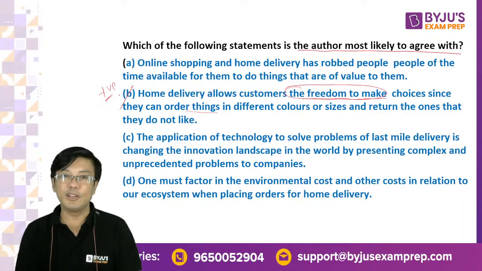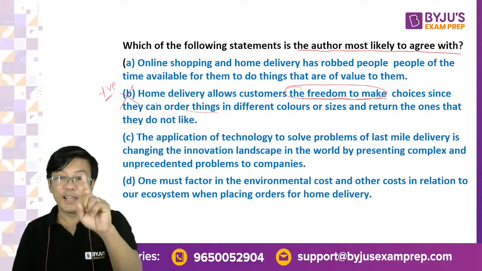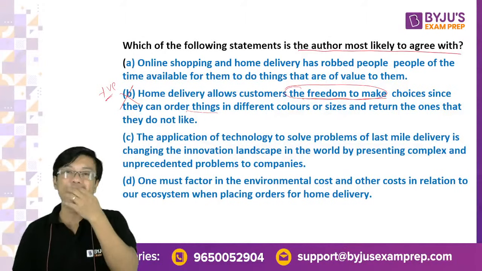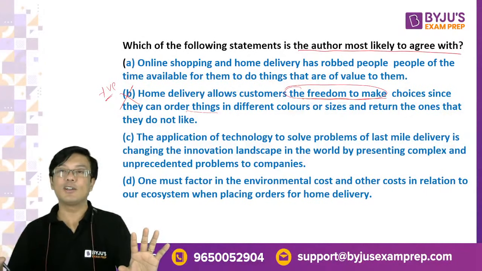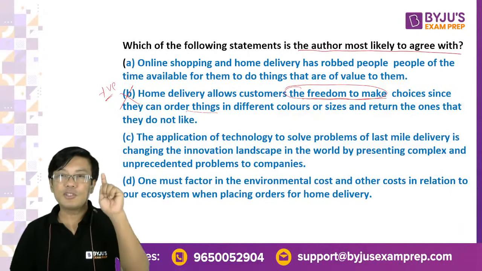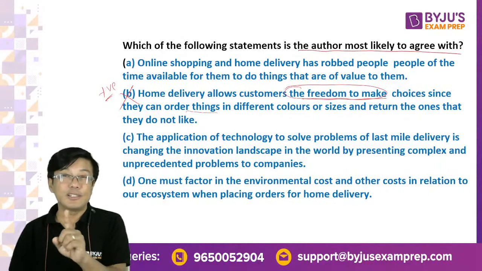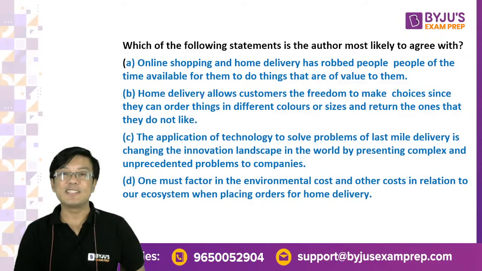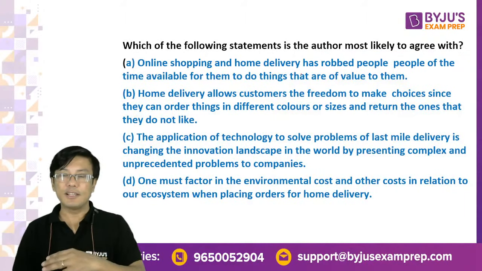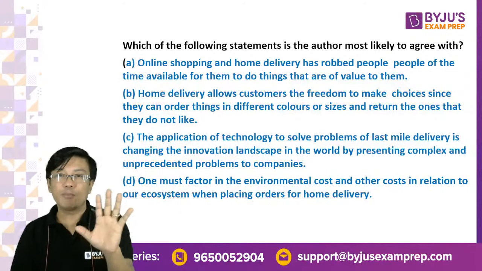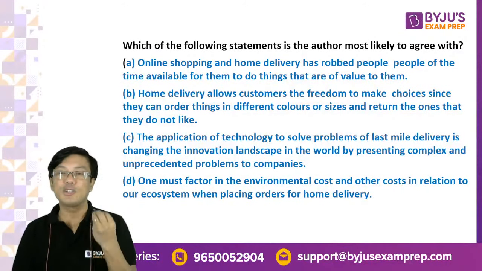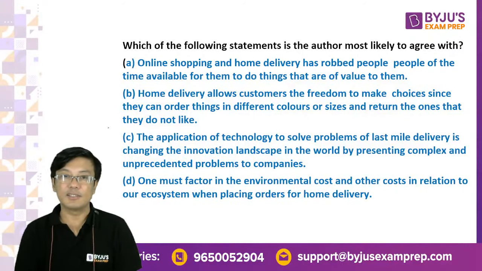No. So eliminate B. It is mentioned, but remember here the author was sarcastic. He is saying if you order 5 things and return 4, it creates a lot of strain on the infrastructure. So he is not mentioning it as a positive. He is mentioning it as something which creates a strain. Remember, you order 5 things and you send back 4 things. So it is not about freedom. It is basically misuse of freedom, because of which you cause a lot of strain on the infrastructure. So B is not the answer.